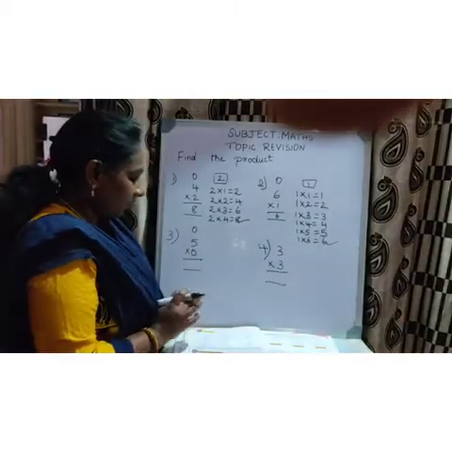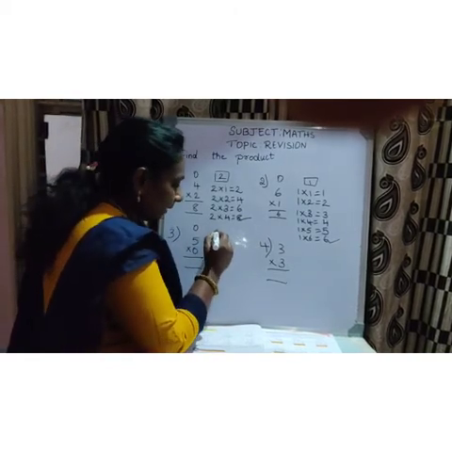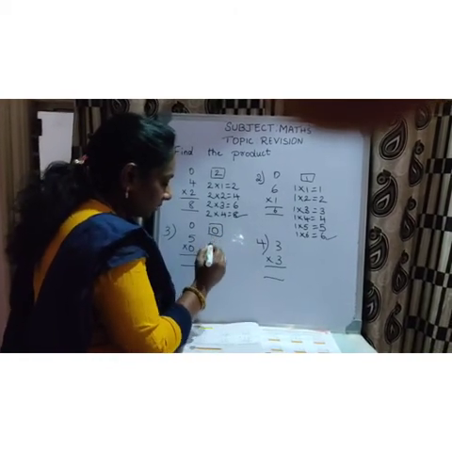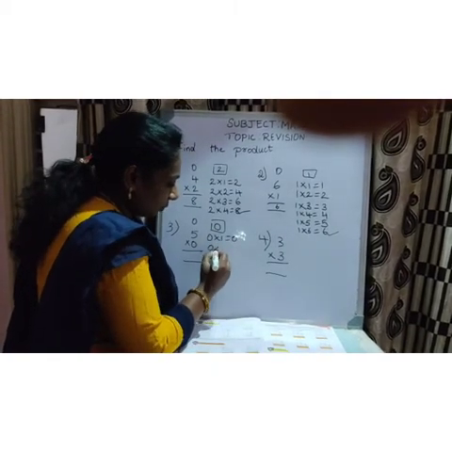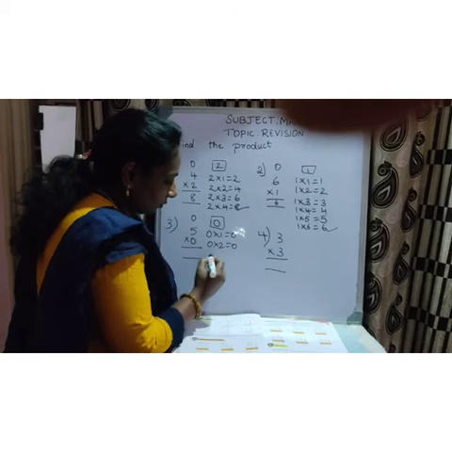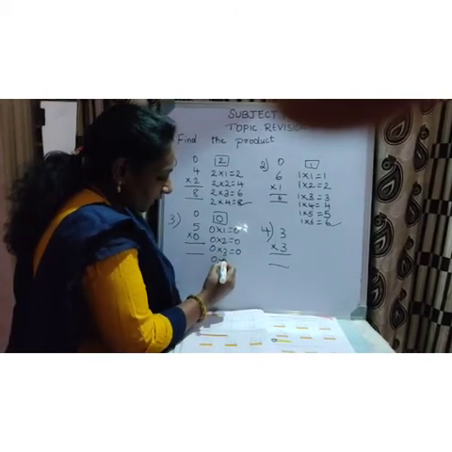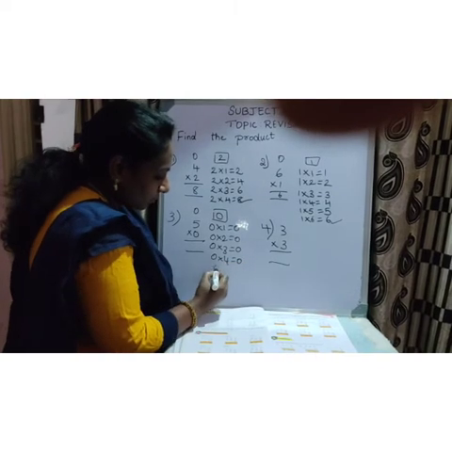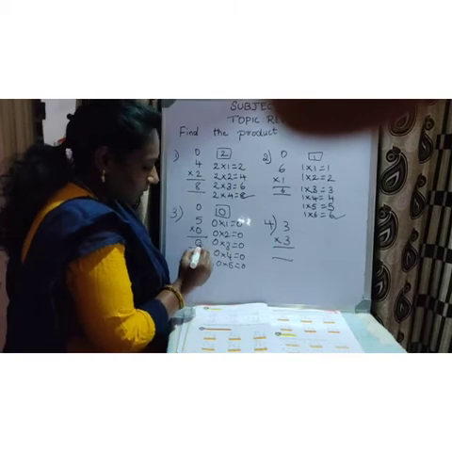We'll do the third one, children. So 0 into 5. So you have to write the 0 table. Table of 0: 0 1s are 0, 0 2s are 0, 0 3s are 0, 0 4s are 0, 0 5s are 0. So the answer is 0.